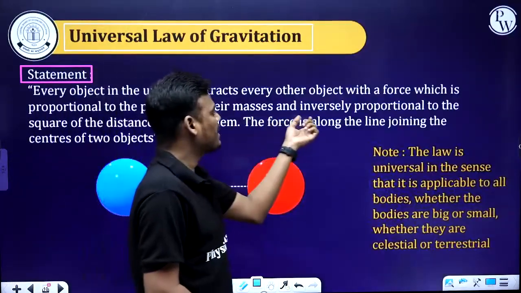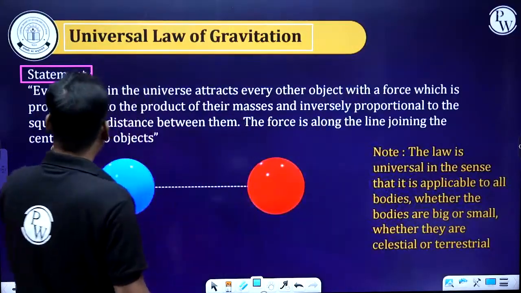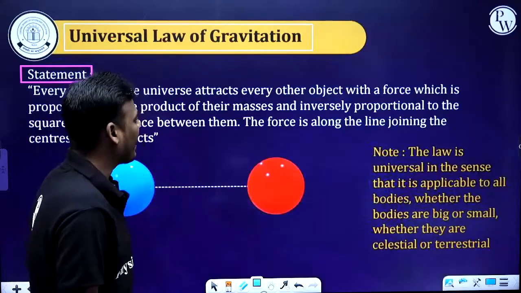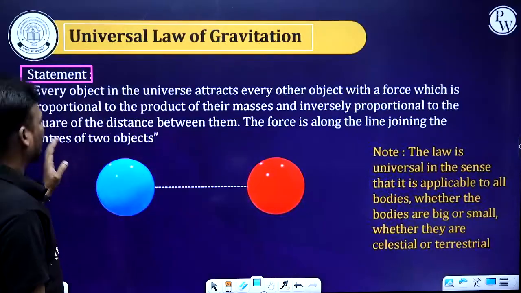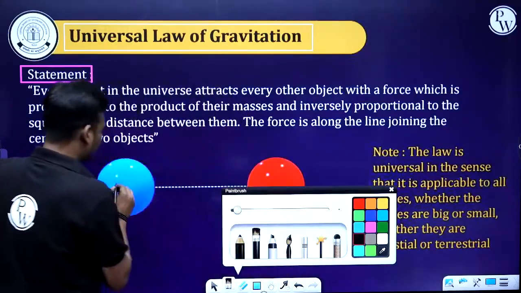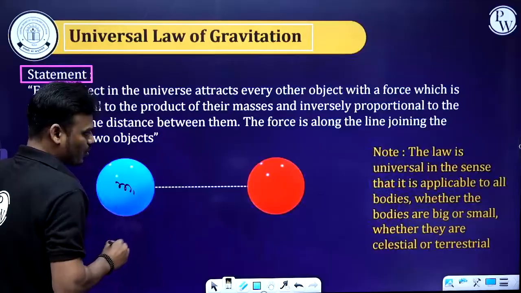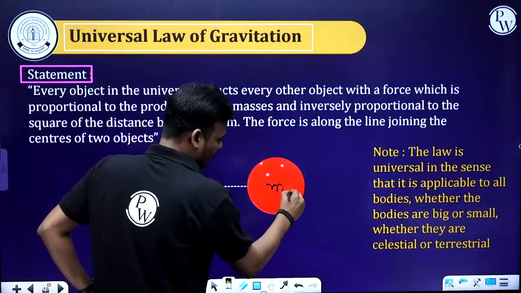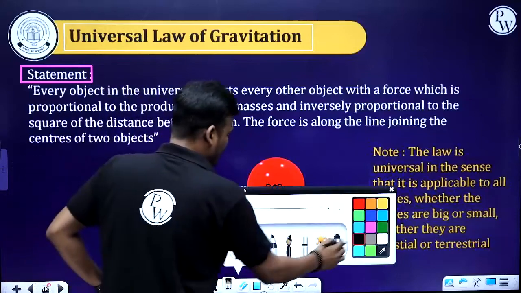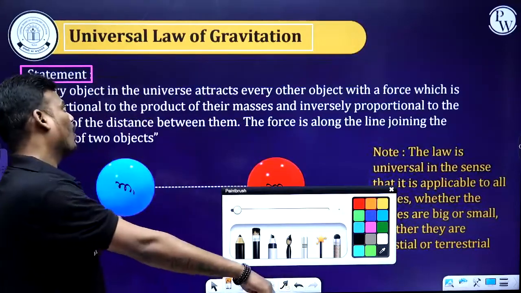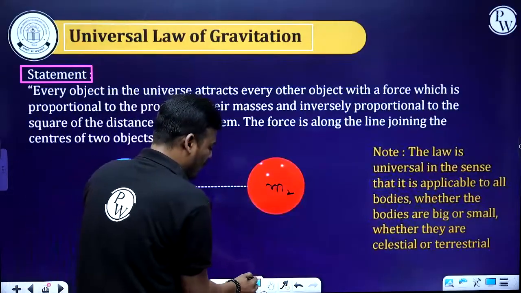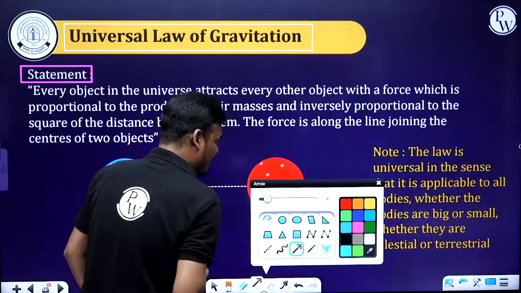Now, every object in the universe attracts every other object with a force which is proportional to the product of their masses and inversely proportional to the square of the distance between them. The force is along the line joining the centers of the objects. Okay. So let me consider this is mass 1 and this is mass 2. According to the statement of the universal law of gravitation, there is a force that exists. What type of force? It is attractive in nature.